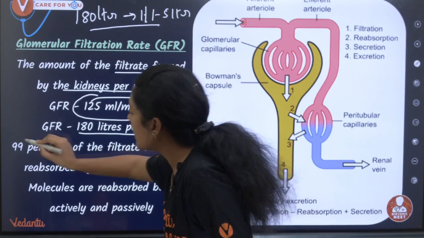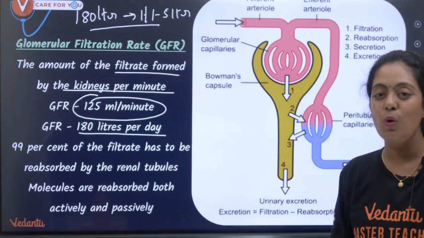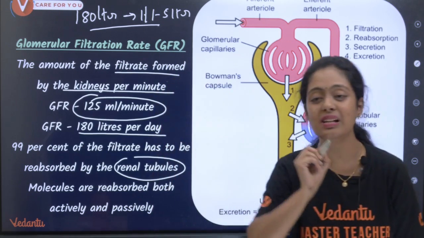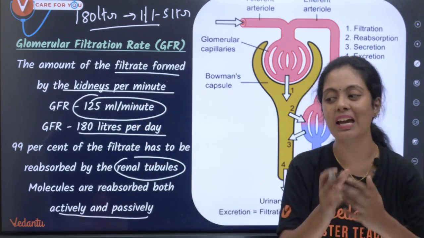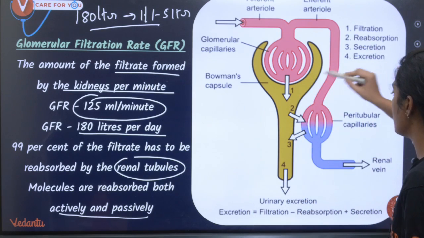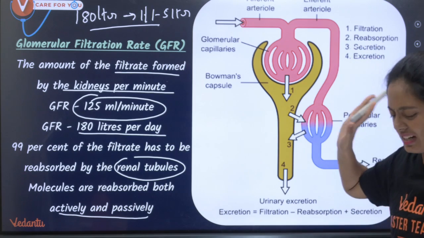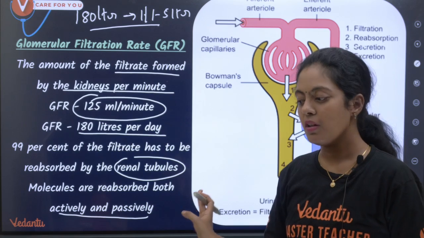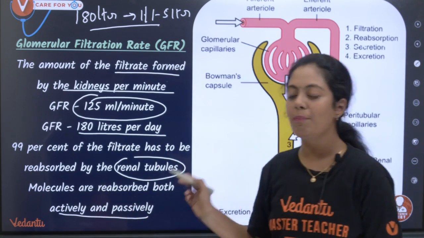So nearly 99% has to be reabsorbed. And who is doing that reabsorption? It is your renal tubules. Molecules are reabsorbed both actively and passively. Look, filtration happened, next reabsorption will happen, then you have secretion and excretion. Excretion is the urine getting out of your kidneys. Here they have told that reabsorption can be active or passive.